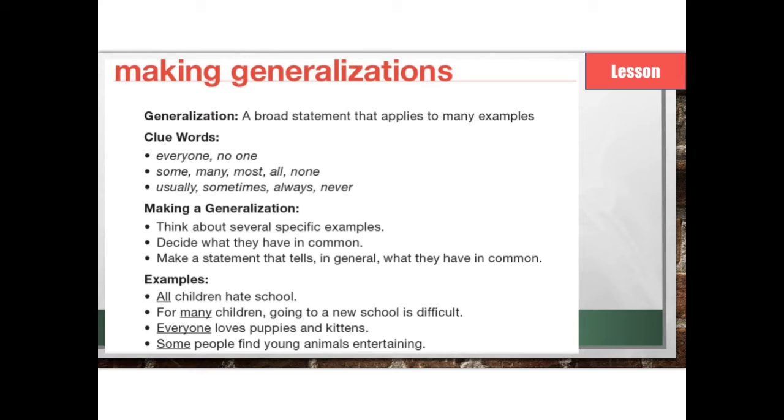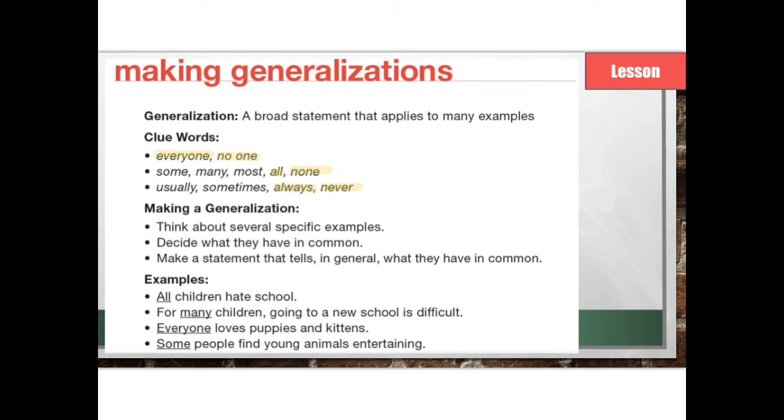Let's go through and look at this chart. Notice which ones are valid and which ones are faulty. Here are some clue words. The ones in yellow: everyone, no one, all, none, always, never, are too broad or too all-encompassing. There's no leeway or give for people who feel differently. When making a generalization, think about several specific examples. Decide on what they have in common. Make a statement that tells, in general, what they have in common.